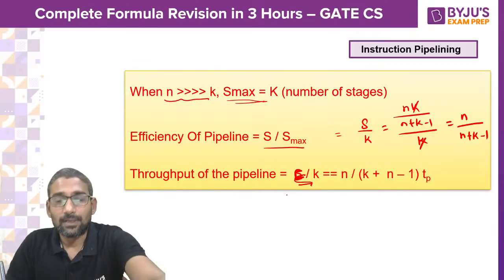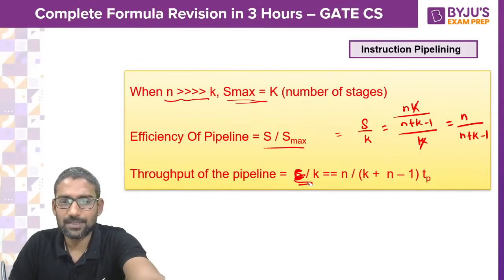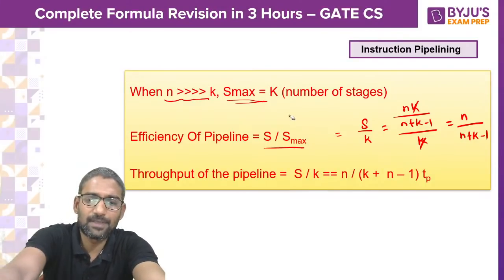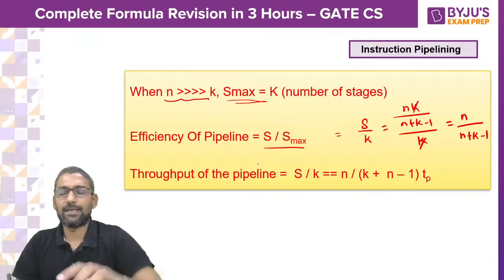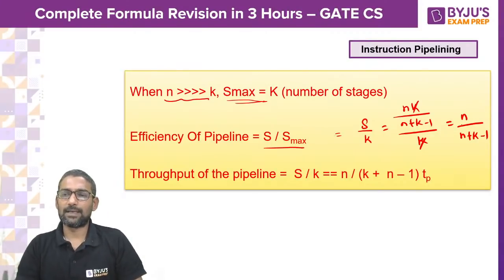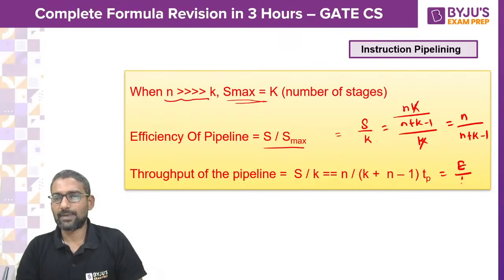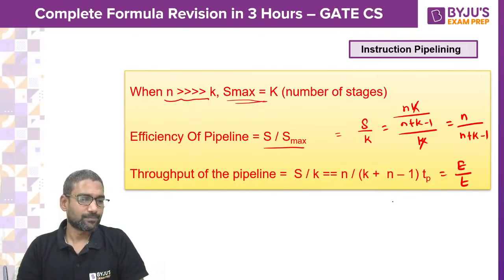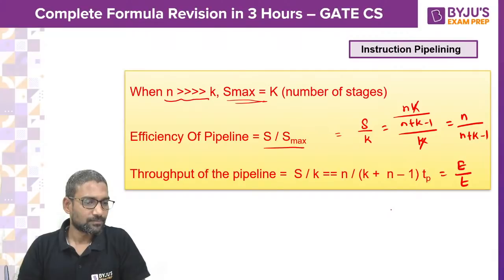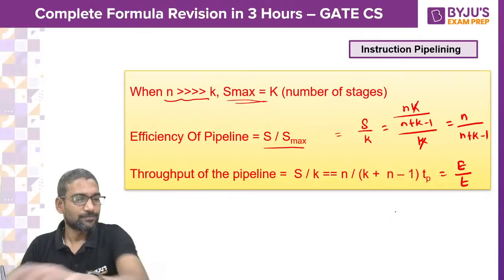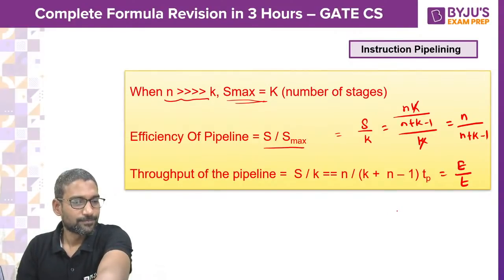Throughput is the number of instructions executed in the given time, or speedup achieved in the given time. So S by T, you will get efficiency divided by T. Right?